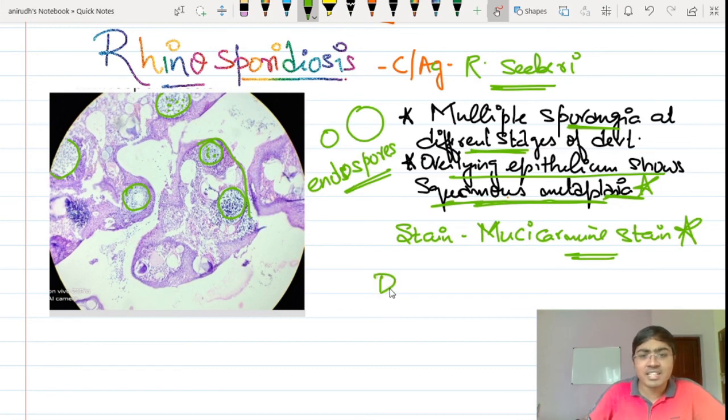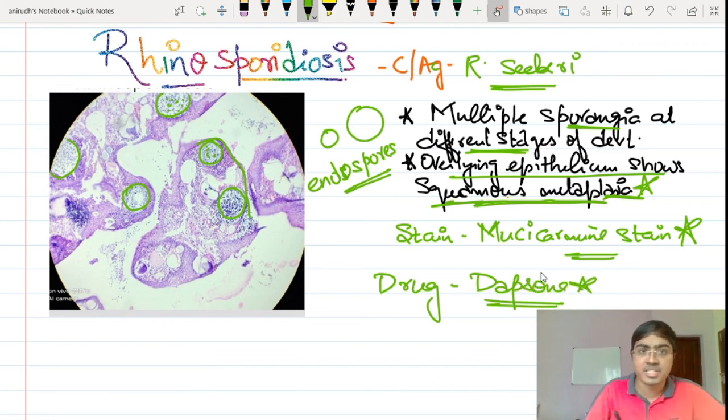You have a drug here, isn't it? Radical surgery is what you do for that, and Dapsone is one of the drugs which has a good benefit whenever you give it to patients of rhinosporidiosis. This is obtained when you take a bath in stagnant water. So it is a freshwater protistan. It can directly get into the nose whenever you take a bath in a pond or so which is actually stagnant, right? Let's proceed to the next one.